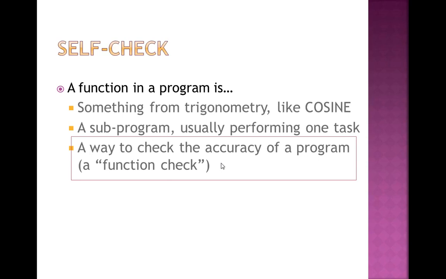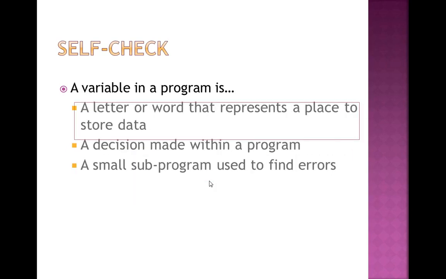So which is the correct answer? As I told you, a function is a subprogram. So the correct answer is the second one. A function is a subprogram usually performing one task at a time. This is not a trigonometric function like in mathematics. This is not a debugger that is used to check the functions. So the correct answer is the second one, that is a function is a subprogram that is used to perform one task at a time.